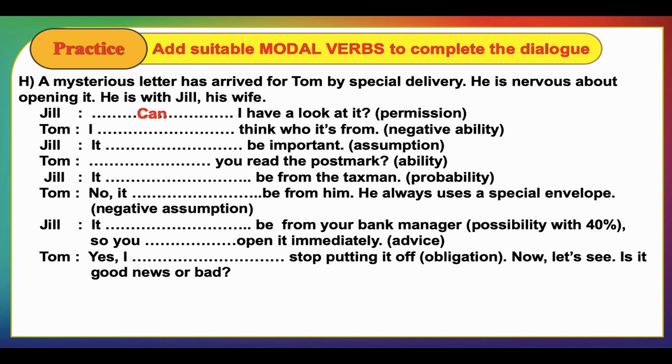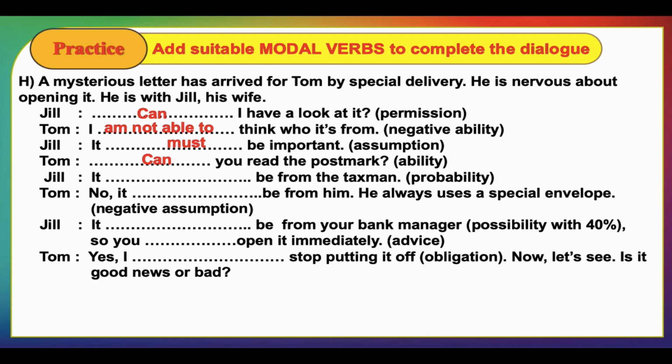Tom, I think who it is from. This is a negative ability. Some of you would say, I can't think who it is from. But this sentence could be hard to express in this way. So we say, I am not able to think who it's from. Jill, it's be important, assumption. So we can make an assumption with must and can, but the one that is suitable here is must. It must be important. You read the postmark, ability. It's like someone would say, can you read the postmark?